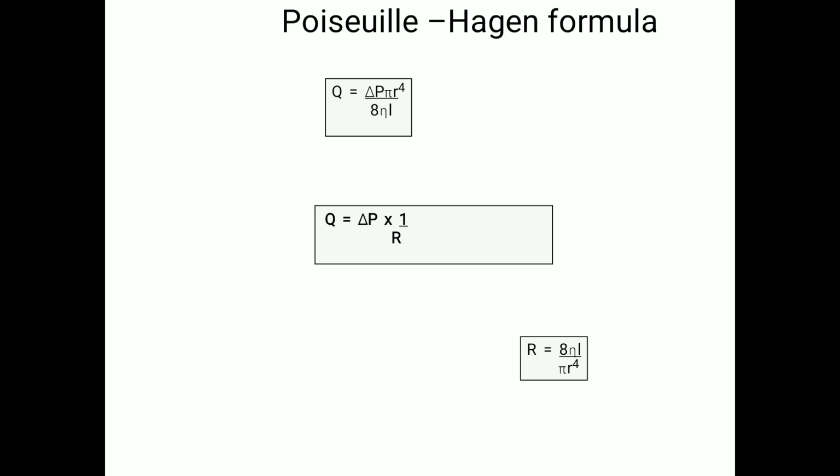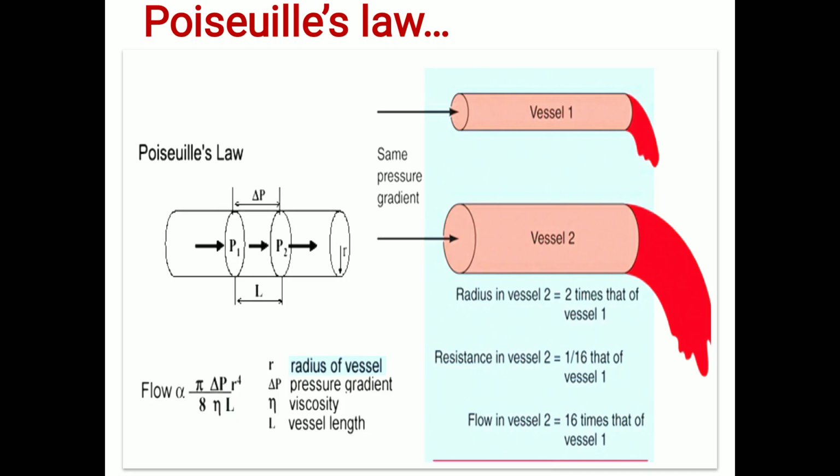Very important from the exam point of view. This is the relationship between flow, pressure and resistance. Of course, the resistance of blood flow is determined by two terms: one is the radius, the other is the viscosity of blood. So this is the Poiseuille-Hagen law.